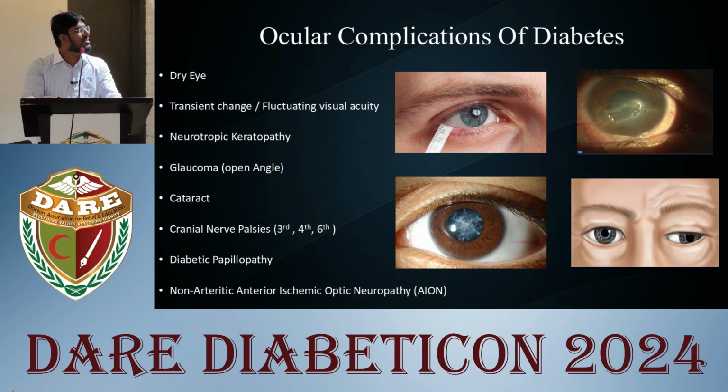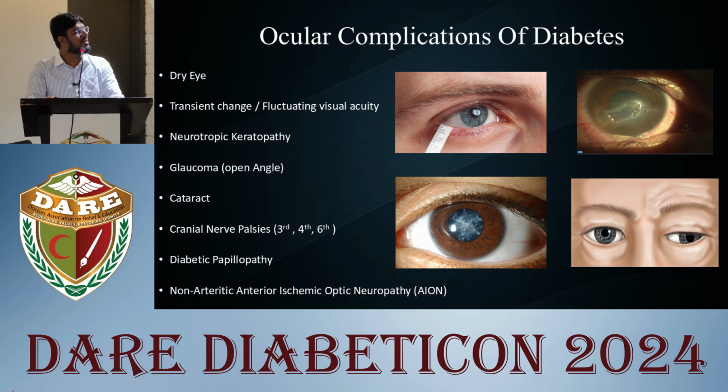Glaucoma is also commonly seen in patients with diabetes, primarily open-angle glaucoma. Neovascular glaucoma is a late complication of diabetes that leads to sight-threatening vision loss. Snowflake cataract is common in diabetes. In addition to snowflake cataract, we have seen people having early onset of cataract and rapid progression of senile immature cataract.